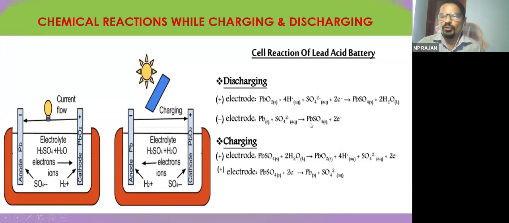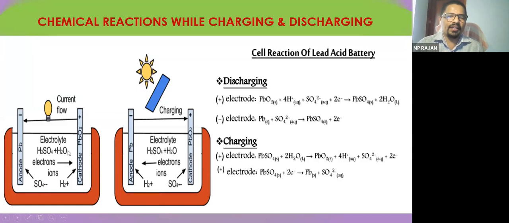PbSO4, and it is during this process that it is liberating two electrons. So electrons are liberated during the process of combining lead and sulfur. So sulfur will have a good proximity with lead. Wherever lead and sulfur are there, they will make a bond, whether in the positive plate or negative plate. So lead will combine with the SO4 sulfur, and lead sulfate will be formed. During this process, electrons will be liberated.